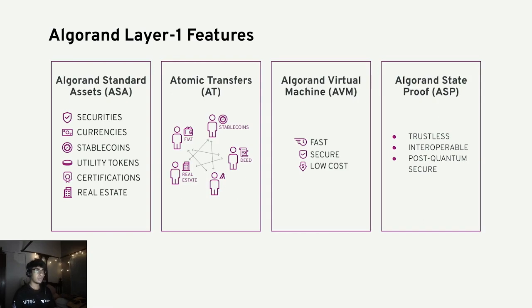Let's talk about Algorand State Proofs, that is ASP. Let's break it down for you guys. Do you agree that the future is interoperability and there will be multiple blockchains that are going to survive and each blockchain serves its own purpose, right? But what if I can tell you that you can connect two blockchains without any bridges, any middleman? That means two blockchains can prove state on other blockchains with this ASP. Yeah, you are right.